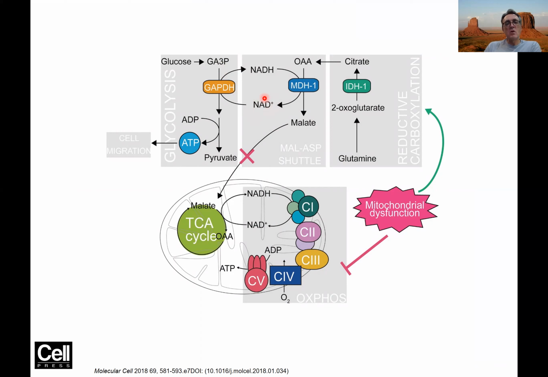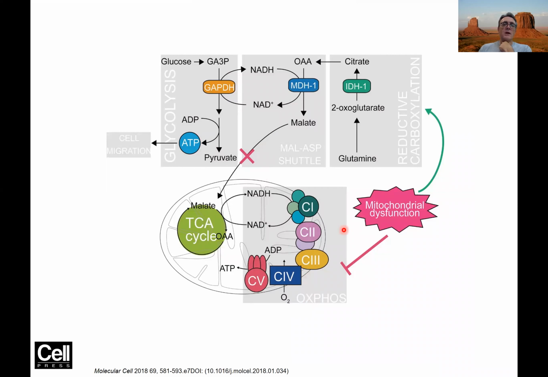Remember, this is extremely important because the point of fermentation that we had discussed earlier was to regenerate the NAD plus, so that glycolysis can run all the time and make ATP, let's say in cancer cells. But in this system, going through glutamine and making oxaloacetate that can participate in this malate aspartate shuttle, you can in effect regenerate NAD plus. And that will allow you to keep running glycolysis and make ATP from glycolysis in the face of mitochondrial dysfunction.